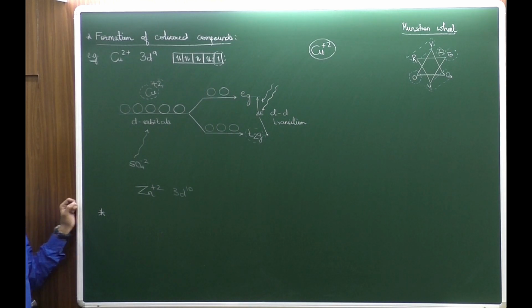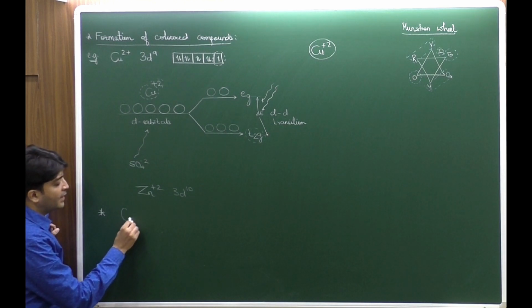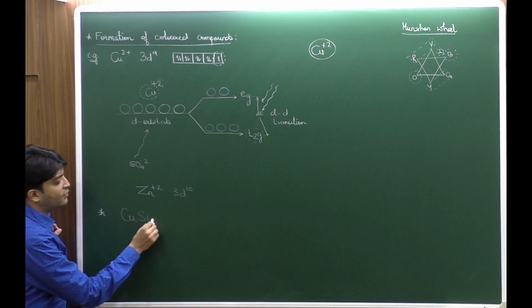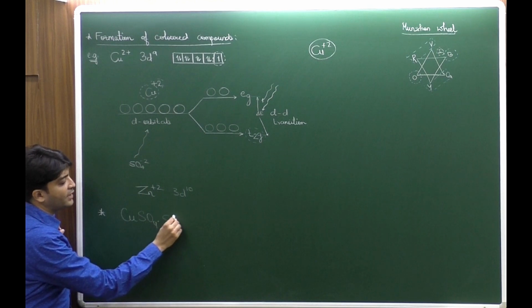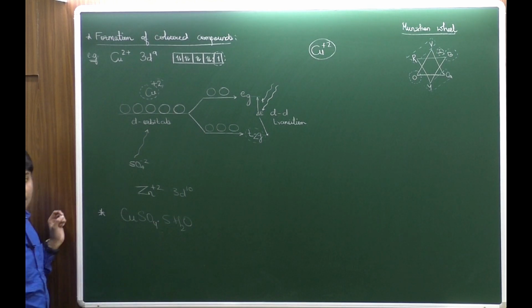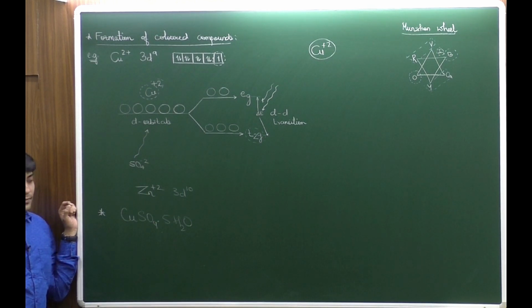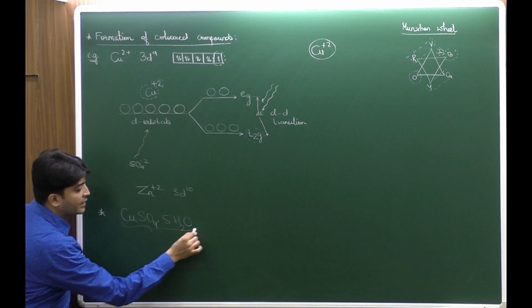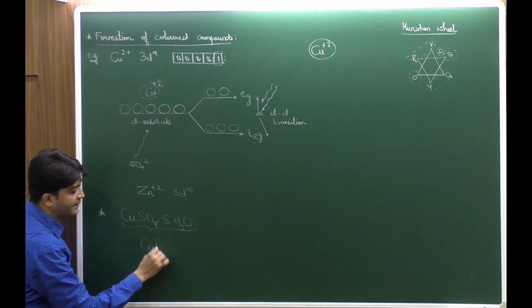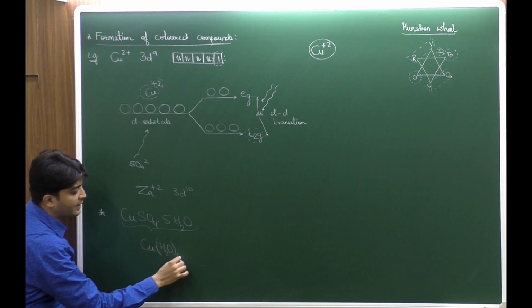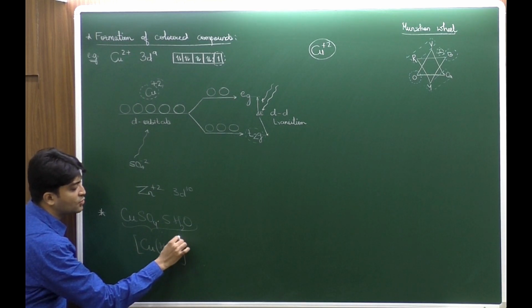A very simple example we are taking over here. Let's say we have CuSO4·5H2O. What is this? Blue vitriol. Now in this blue vitriol, we have the cupric ion which is hydrated, and in the hydrated form it can exist as [Cu(H2O)6]2+.